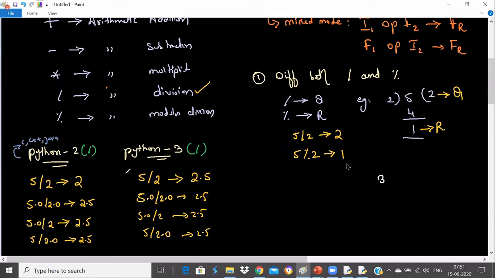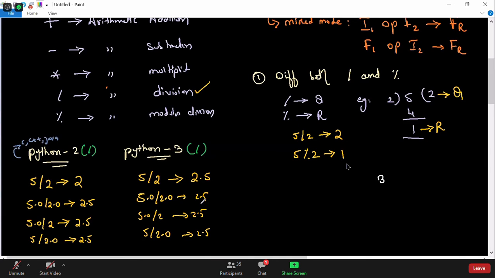So in C, which Python version is followed? Neither. C does not relate to Python. C is a different programming language, but I told you they follow this approach. C, C++, and Java follow this approach, as you learned in Python 2 too. But we are not going to use it in Python, because we are now learning Python 3, so obviously we will not use them. Does this make sense to you?